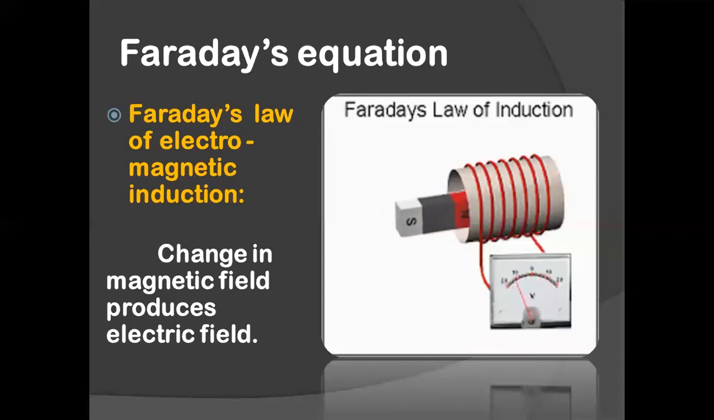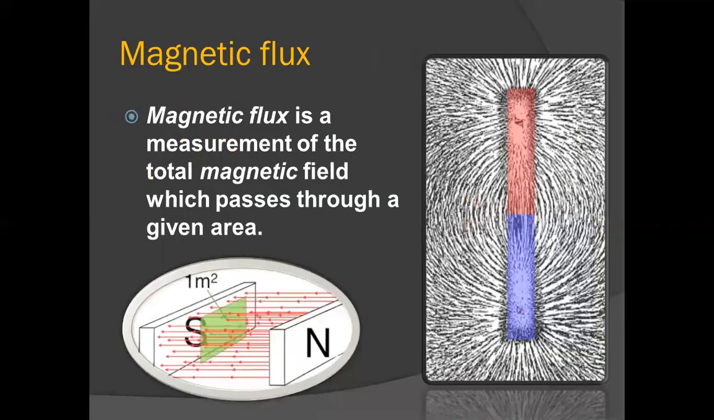The answer is also right there in that picture. It's because of the movement of the magnet. How does the movement of a magnet produce electric field? In order to understand that, we need to learn another term. It's called magnetic flux. What is magnetic flux? Magnetic flux is a measurement of the total magnetic field which passes through a given area.